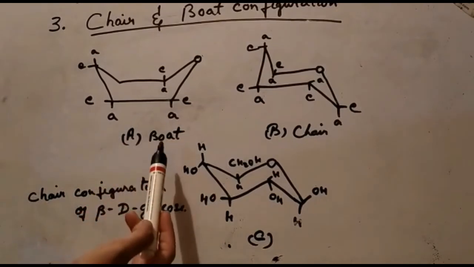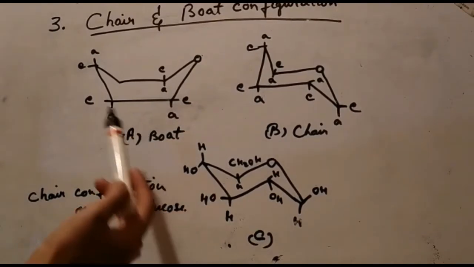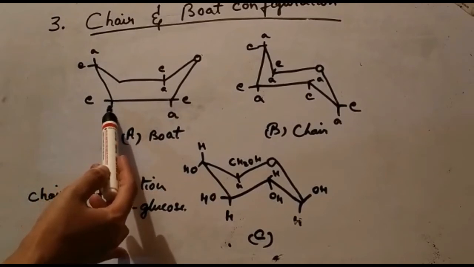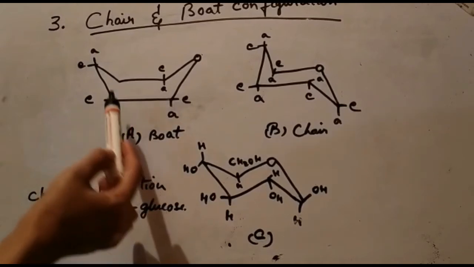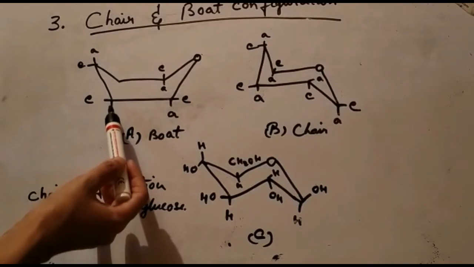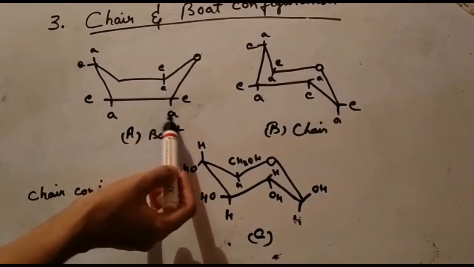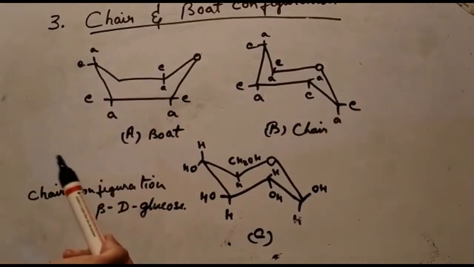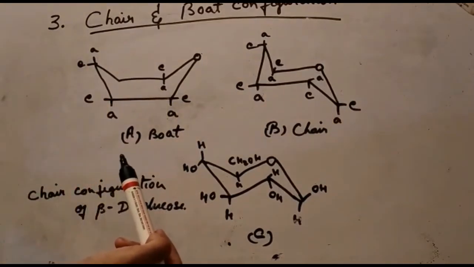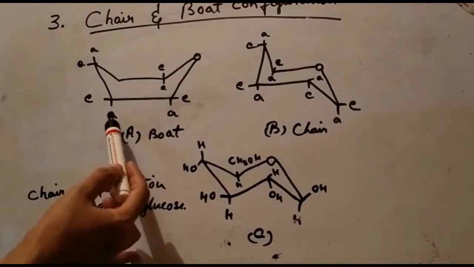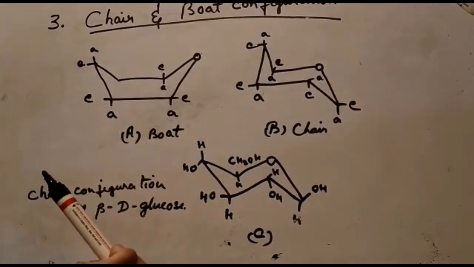Now from the figure, what do we see? The substituents attached to the ring carbon that extend parallel are said to be axial, represented by small letter a.